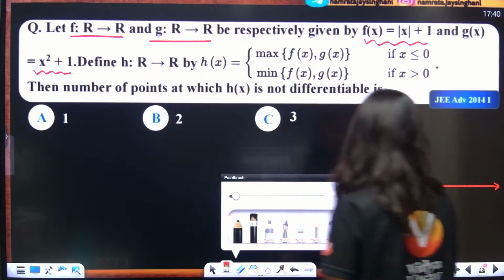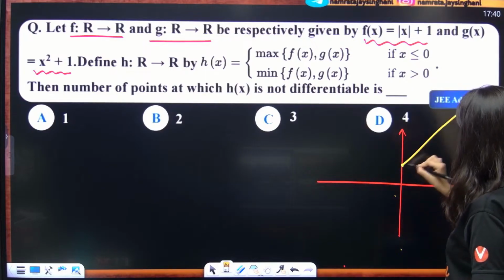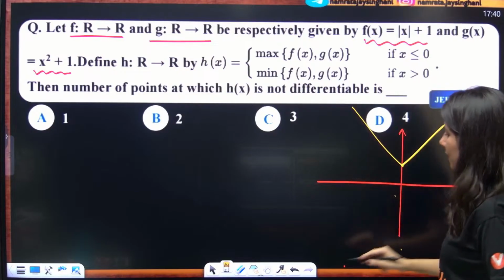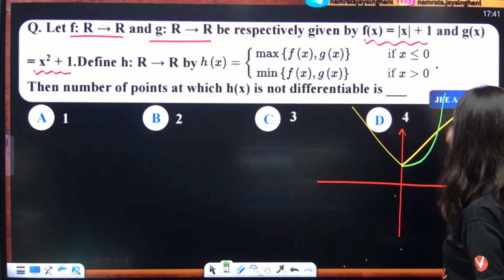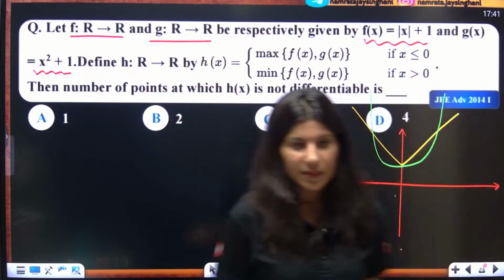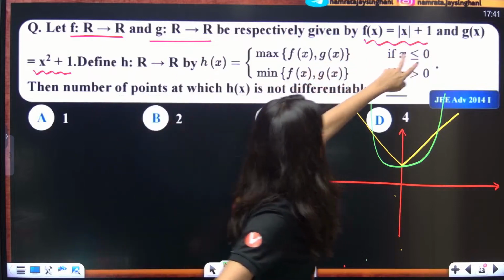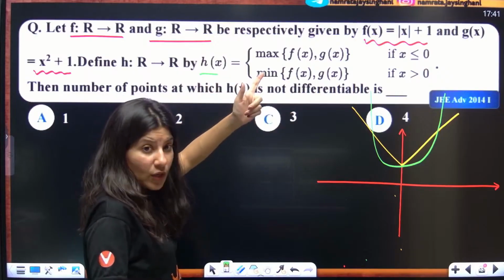Okay. So mod x plus 1 will look somewhat like this. This is your mod x plus 1 function. And x square plus 1 will look like this. Alright, this is your x square plus 1. Now, what are you looking for x less than 0? See, h(x) is nothing but, for x less than or equal to 0,